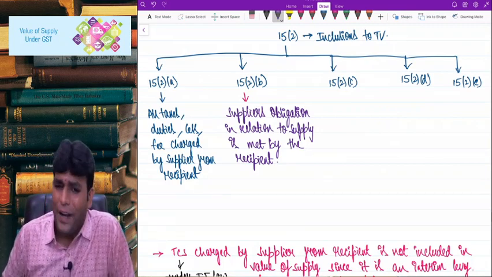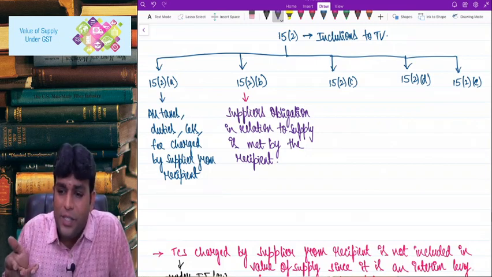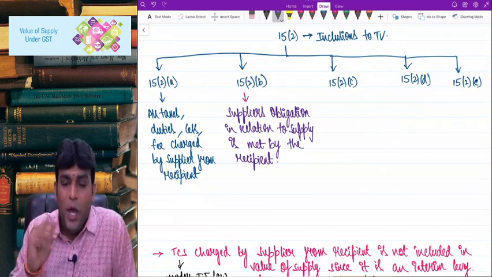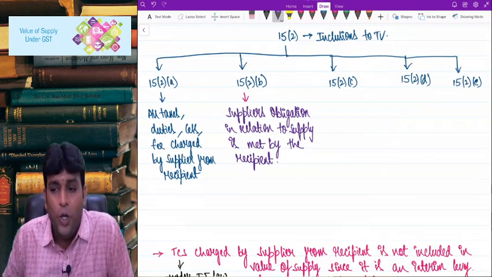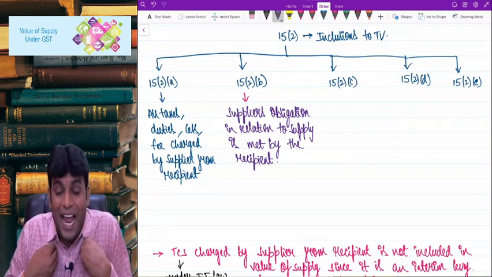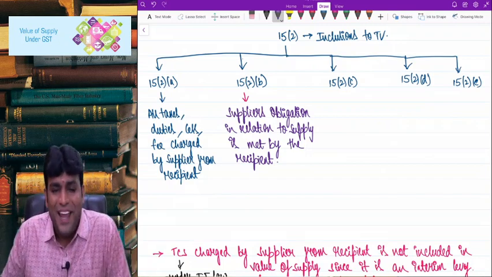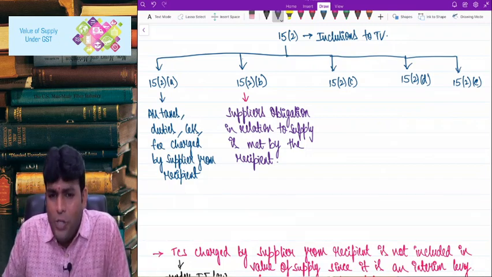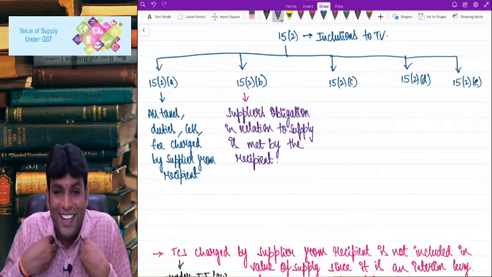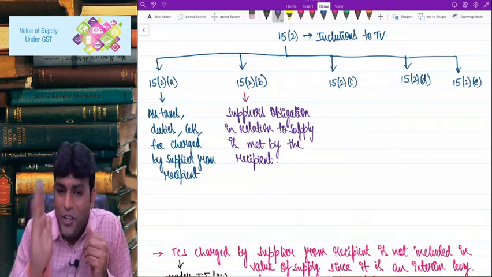But let's say I tell you, my dear student, you are paying me 5,000, but out of that 5,000, 1,000 I am directly paying from my pocket to the book person who is printing the books. So I told you, my dear student, do one thing, pay me only 4,000 and pay 1,000 directly to the book shopkeeper. Now my question to you: whose obligation is it to give books to the student? Shiva Teja's obligation, the supplier's obligation. But it is met by whom? It is met by the student.